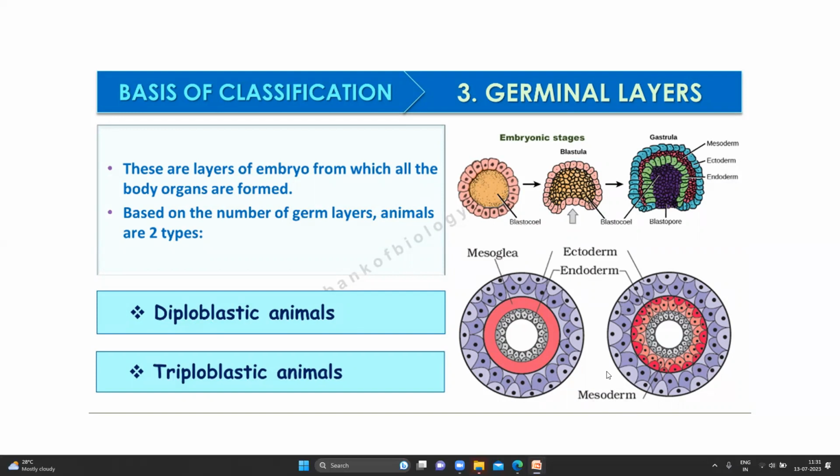Now, each layer will form different organs. Ectoderm, ecto means outside, it will form the skin. Endoderm, inside body parts. Mesoderm, mostly it forms the muscle. Initially, when the embryo is there, directly embryo will not start forming hands, eyes, nose. First, it will divide into three layers: ectoderm, mesoderm, and endoderm. Each layer will start forming a particular set of organs. This is there for you in class 12.